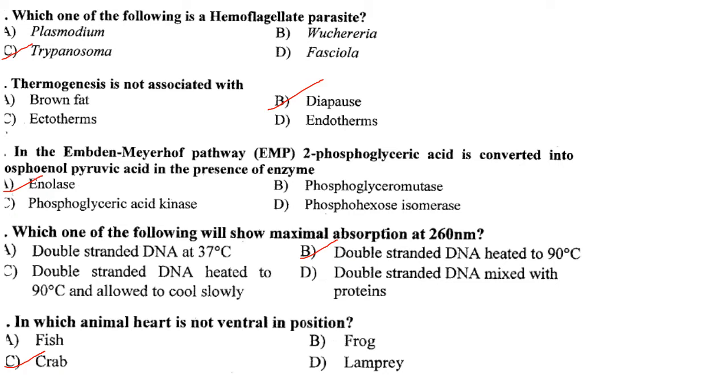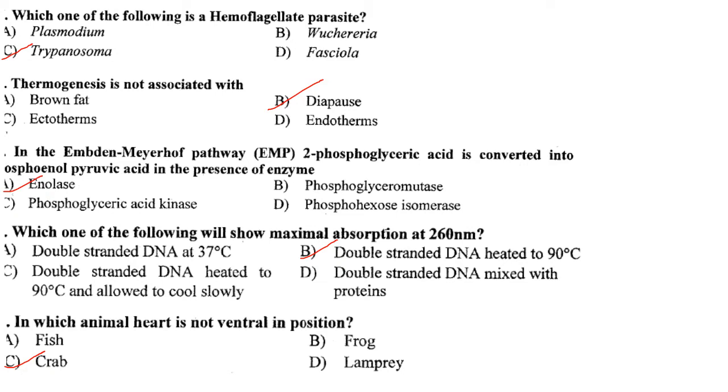Then, in the Embden-Meyerhof pathway, 2-phosphoglyceric acid is converted into phosphoenol pyruvic acid in the presence of the enzyme. So that is the enzyme enolase, an enzyme involved in the glycolytic pathway or glycolysis. Then, which one of the following will show maximal absorption at 260 nanometers? So, double-stranded DNA heated to 90 degrees Celsius will show maximal absorption at 260 nanometers. Because the double-stranded DNA will unwind to form single-stranded DNA and the bases become unstacked and they can absorb more light.